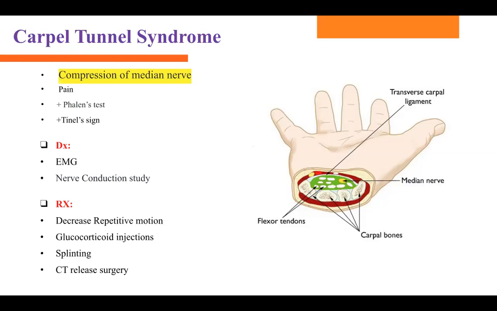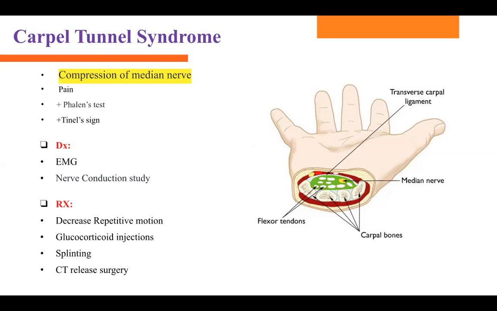And the Phalen test, what is a positive Phalen sign? You ask the patient to do an upside down prayer. They can hold their hands steadily for maybe 15 seconds, that's fine, but they cannot hold it for a whole minute. If they hold it for one minute, they have severe pain and numbness. That's called a positive Phalen test. If they have a positive Phalen test and positive Tinel test, they probably have carpal tunnel syndrome. So what do you do?